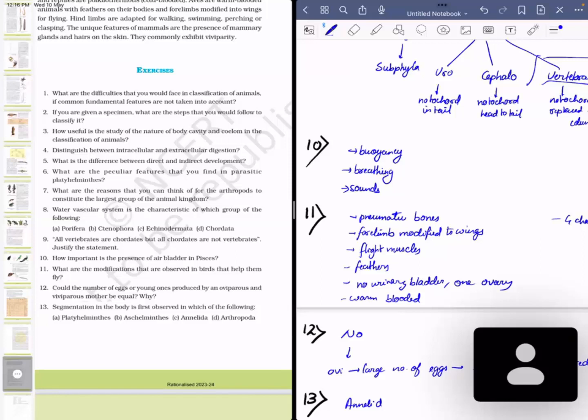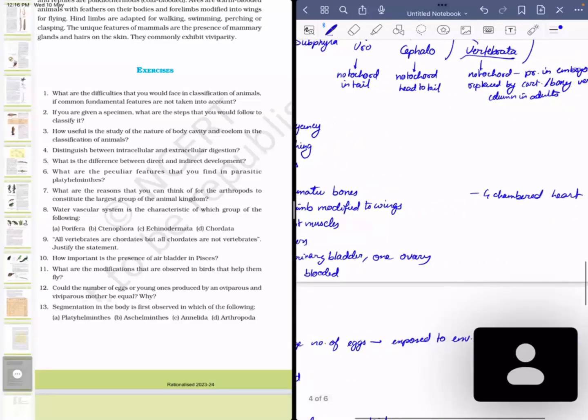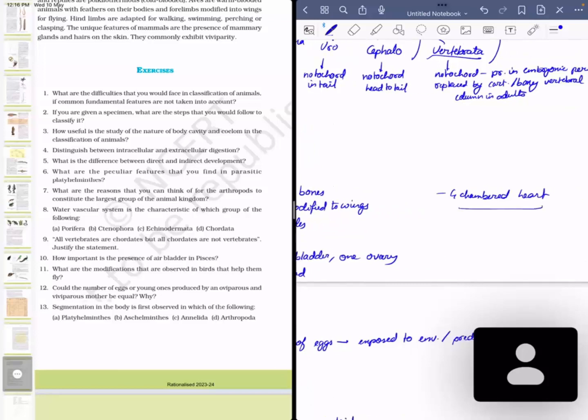Most of the birds, all except Rhea, have no urinary bladder, and they have only one ovary present. All of this reduces the weight of the organs so that there will be less pull of gravity, and they can fly easily without spending much energy. They are warm-blooded organisms, and they have four-chambered hearts. Four-chambered hearts give them enough blood pumping and circulatory ability to do such energy-intensive things as flying.